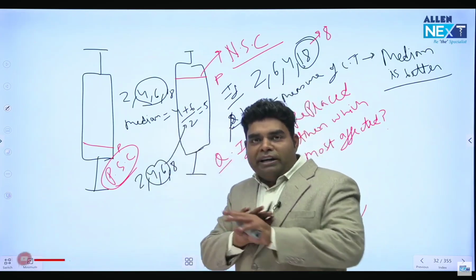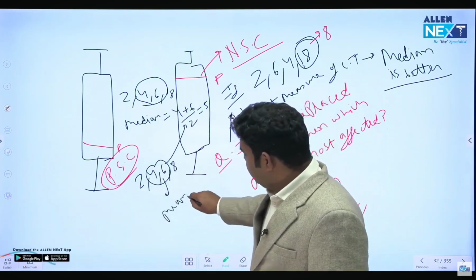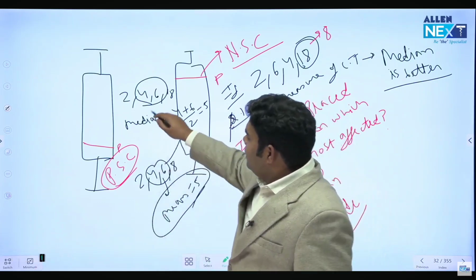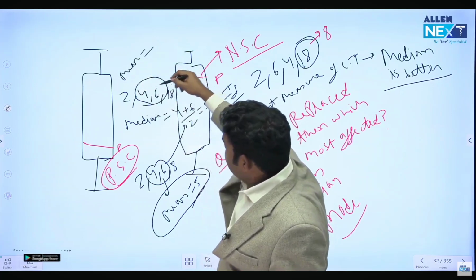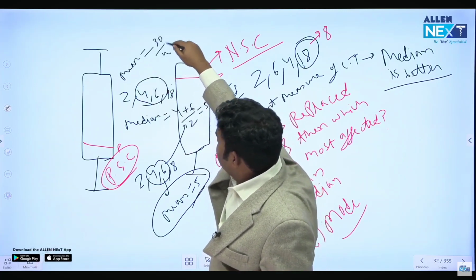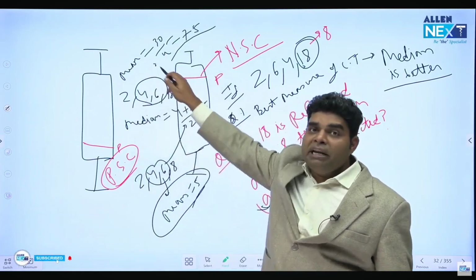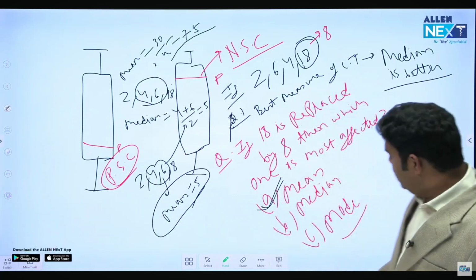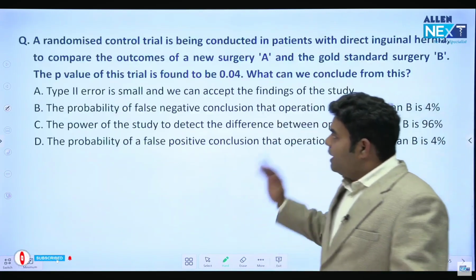So median does not get affected by a large number. Mean gets affected. Here the mean will be 5. Calculate the average and see, 5 only will come. And here when it is 2, 4, 6 and 18, if you find the mean, it will be 18 plus 2, 20, plus 10, 30 by 4. So 30 by 4 will be 7.5. So 7.5 was the mean when it was 18 and 5 is the mean when it became 8. So which one is most affected? Mean will be most affected by changing the big number. Okay, very good. Next question.